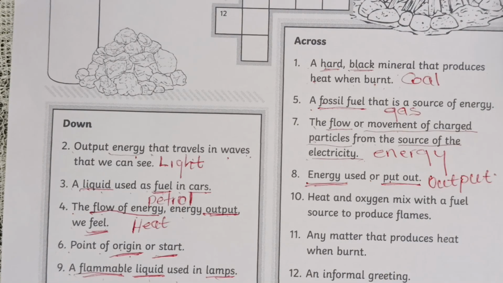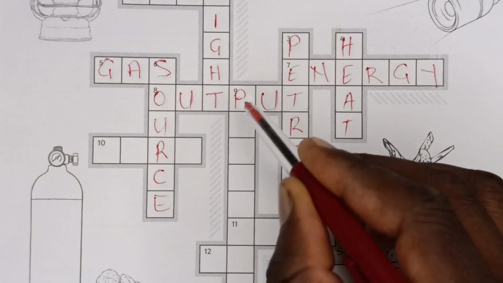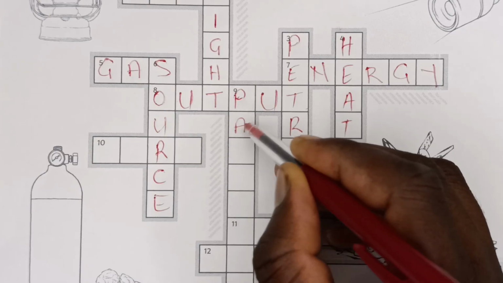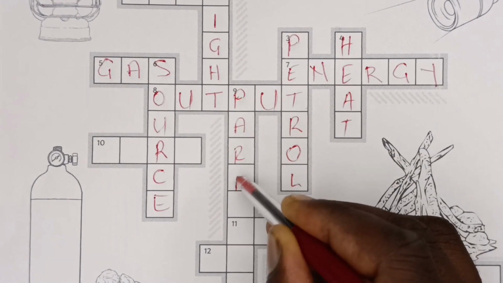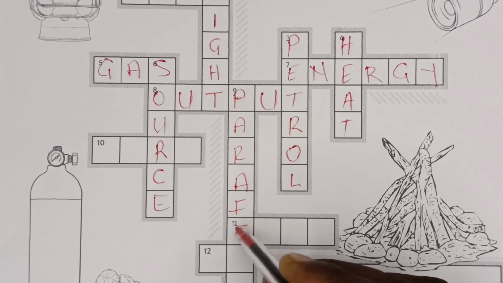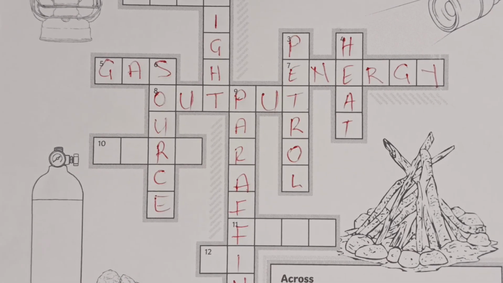Let's see if it fits. We have already established that it starts with a P. So it's paraffin. So yes, it fits in the blocks.